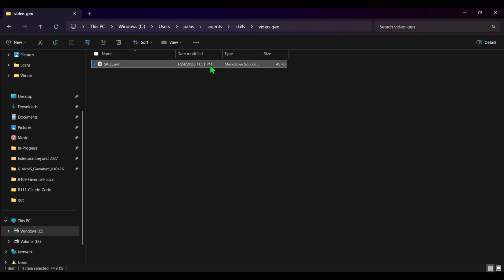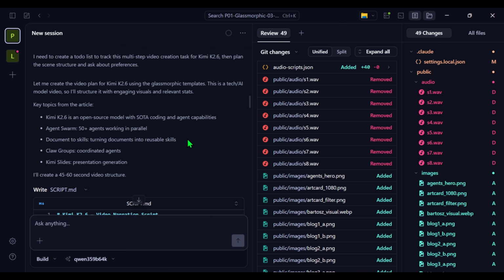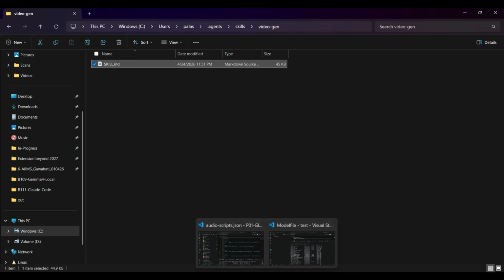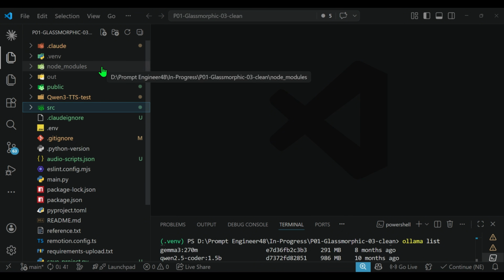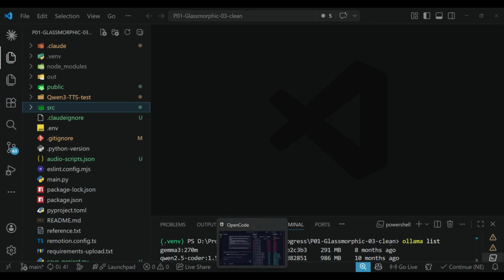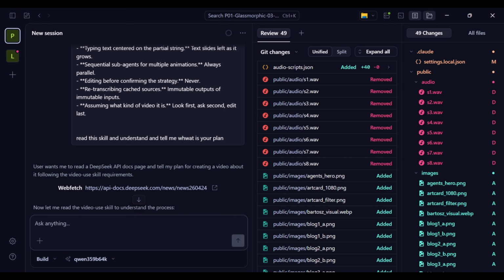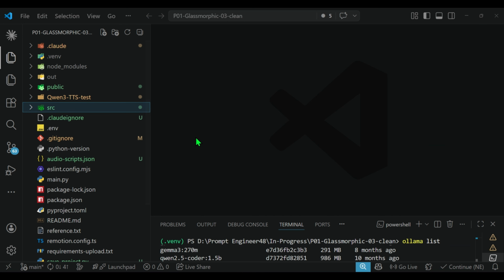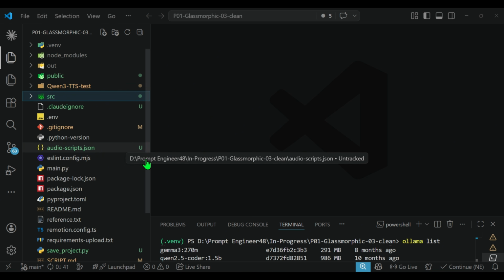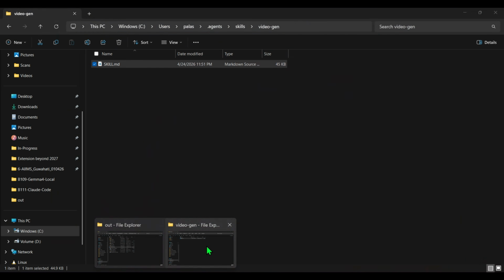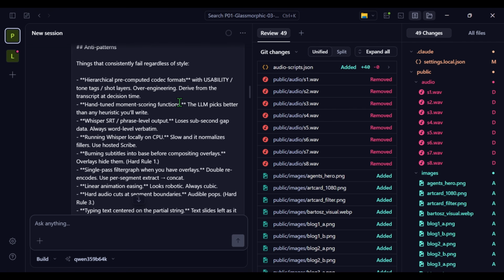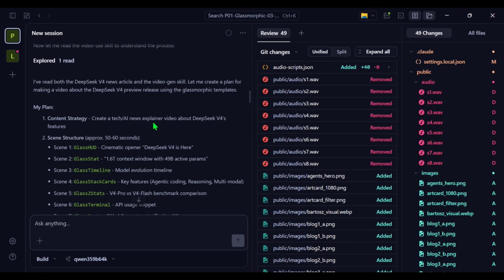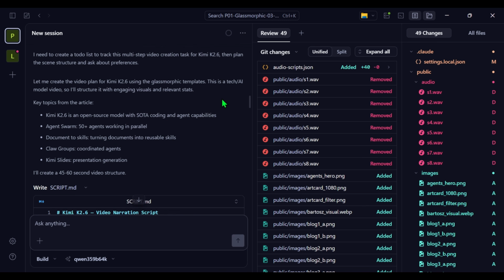I allowed it to use the skill, or basically I can just drag the skill and let it open it here and ask it to do the things. So this entire pipeline, if I have to repeat myself, I would take this entire folder and give it to my local LLM Qwen 3.5, which is running on my local system, and ask it to make the entire video. Now, in order to make the entire video, it needs to follow a certain sequence of activities, and those activities are mentioned in this Skill.md file. So I had to give it the Skill.md file and ask it to make the thing. It was able to see that it has all the scenes here.